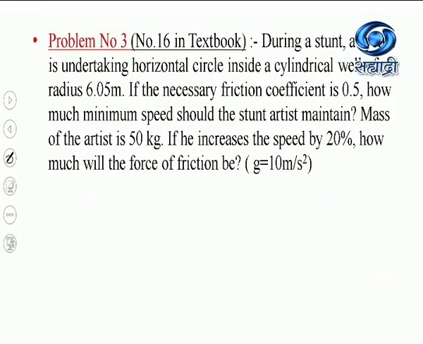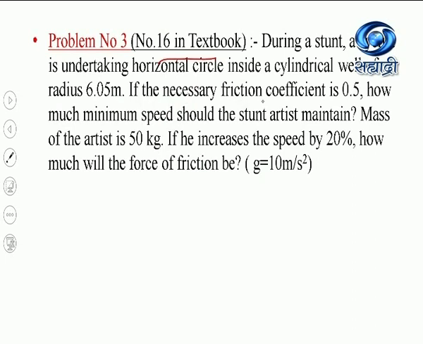Now see here one more problem which depends upon the application of uniform circular motion. During a stunt, a cyclist is undertaking a horizontal circle inside a cylindrical well of radius 6.05 meter.